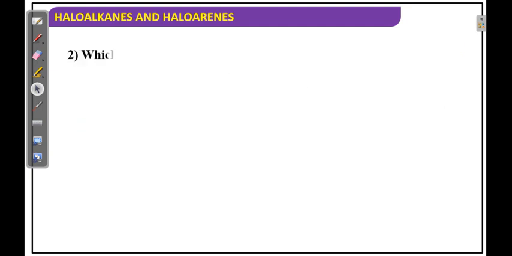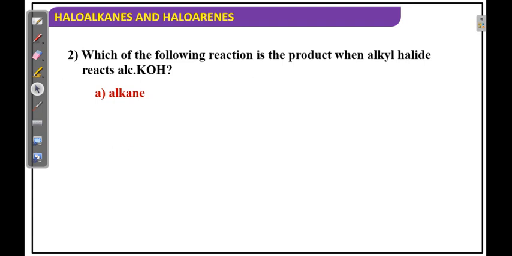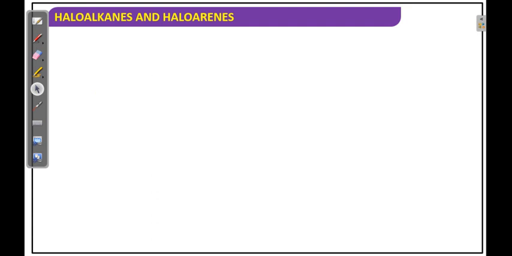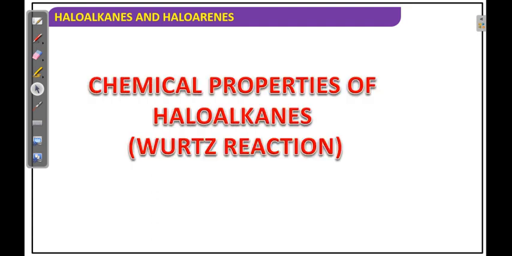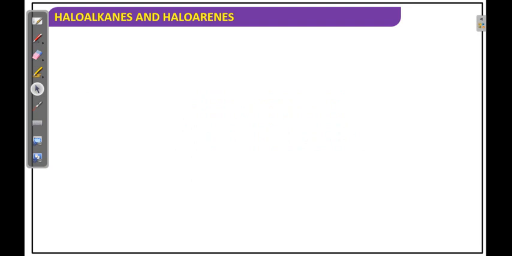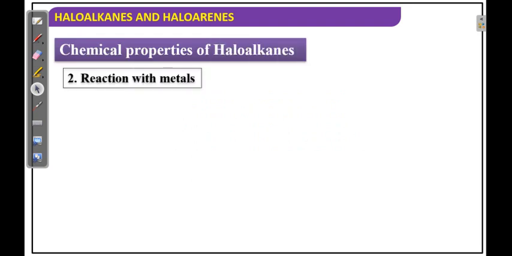Next, which of the following is the product when alkyl halide reacts with alkali KOH? This is commonly asked. So obviously alkene is forming. Next, chemical properties of haloalkanes with metals. This is the second point, with metals. Named reactions are there, important reactions.